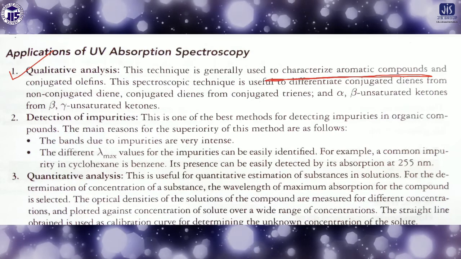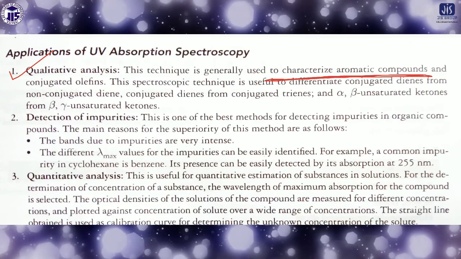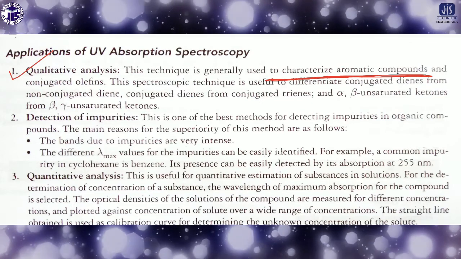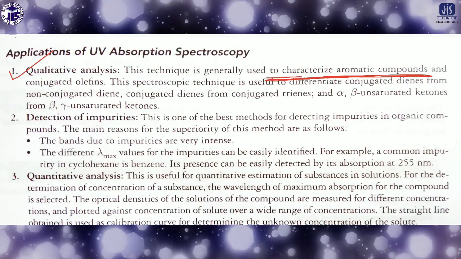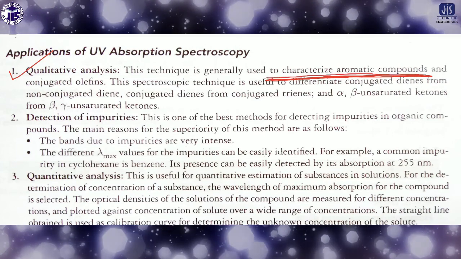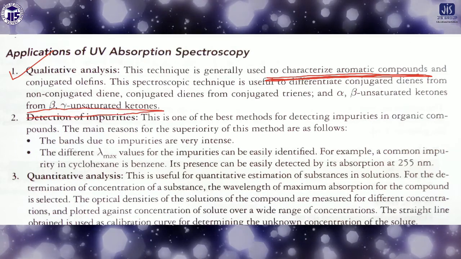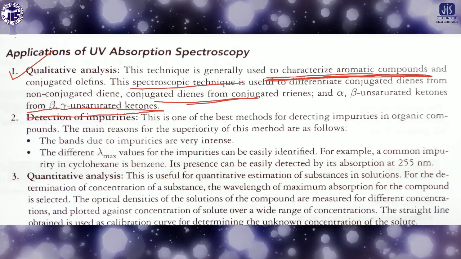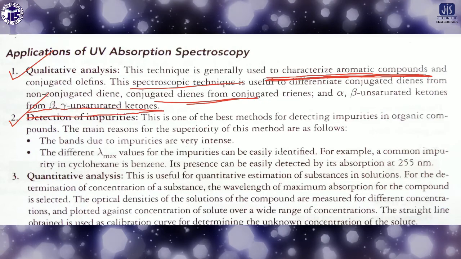What I showed you is that different kinds of chromophores are involved in absorption, and different chromophores are responsible for absorption of light at different wavelengths. So for qualitative analysis, this is very important. We can understand different types of groups, alpha, beta, gamma conjugation, and different types of things from this spectroscopic technique. Second thing, detection of impurity.